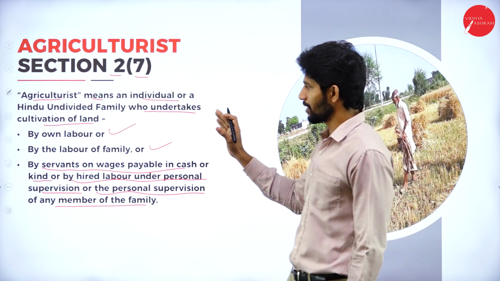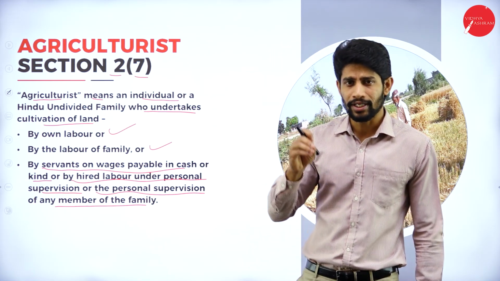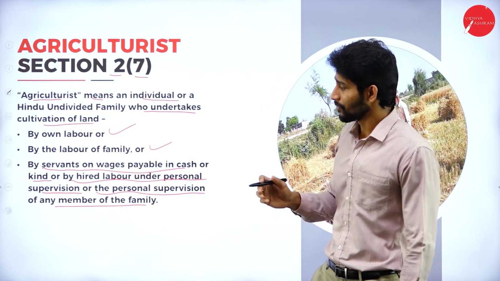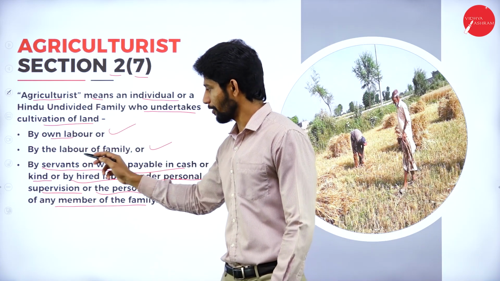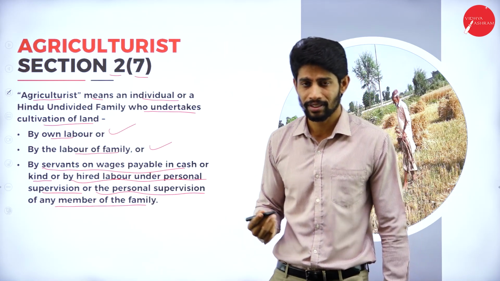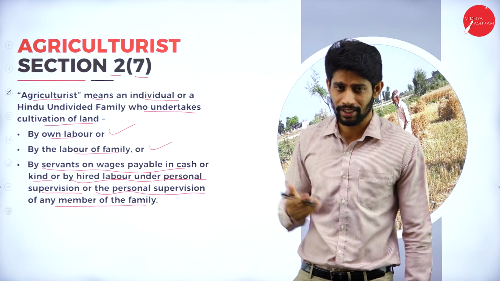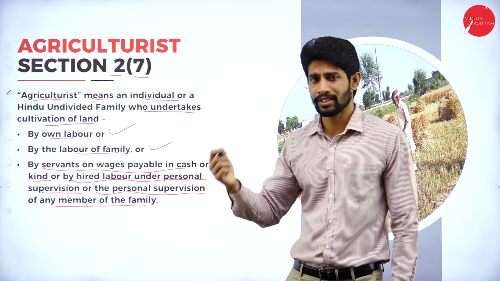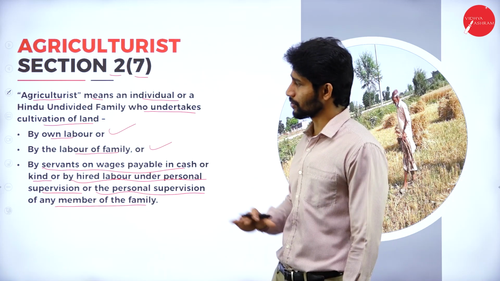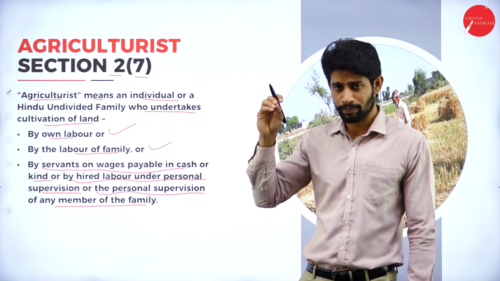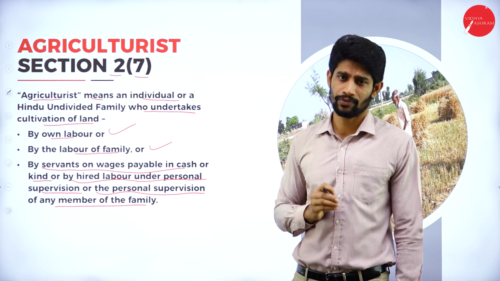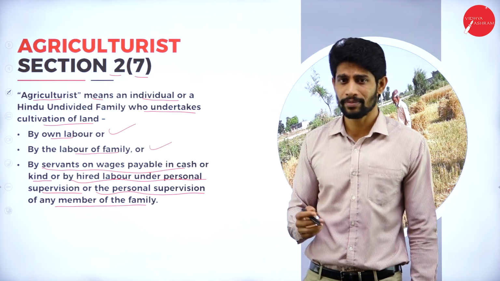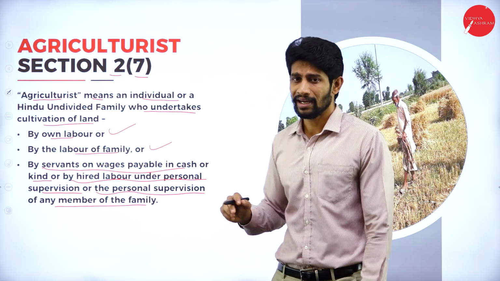So agriculture is nothing but any individual person or any HUF family who undertakes the cultivation activities is called the agriculturist. And if he uses his own labor or family members as laborers, or servants by giving them cash or taking the service in kind, or the family members supervising the servants by giving them cash or in kind, that person is called agriculturist. So that person should do the agricultural activities, the cultivation activities, and if he is using his own labor or the family members as laborers or servants, that person is called agriculturist.